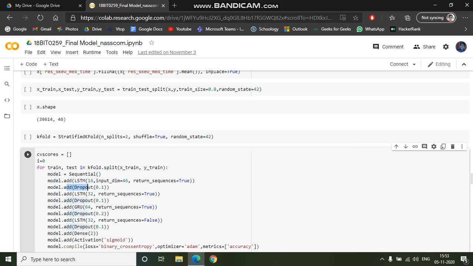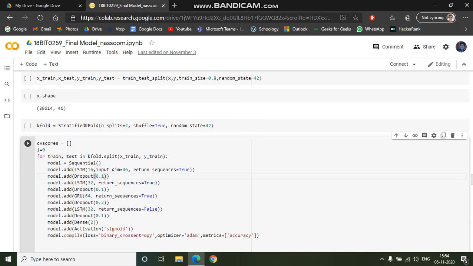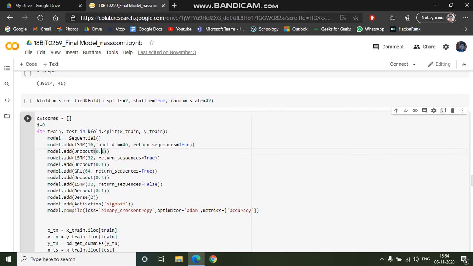Now you must be wondering what this dropout is. Actually, every time an iteration goes, some extra values get stacked up, and our data might go into a position of getting overfit. That is why we have used this dropout. It just removes some part, only 10%, 0.1, so it prevents the data from being overfitted.